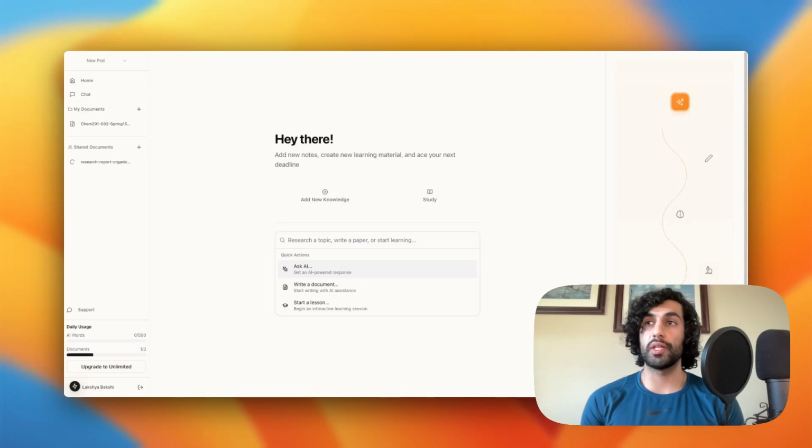This is our new product called Notilo. We just launched in the last couple of days and we're iterating on it quite a bit. So maybe a week from now it looks entirely different, but I'll take you through the user flow right now.